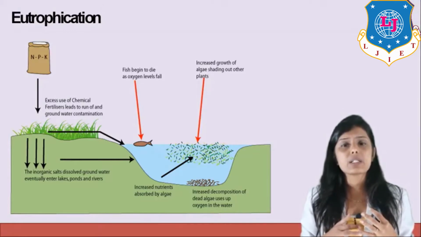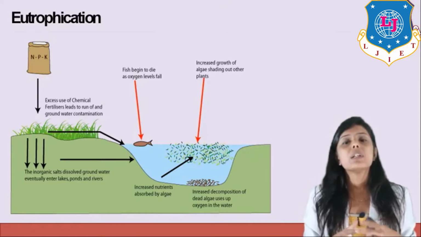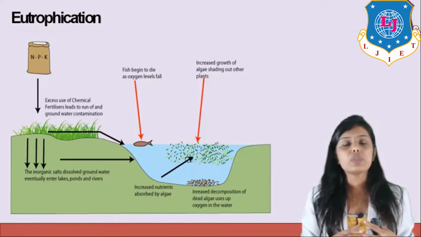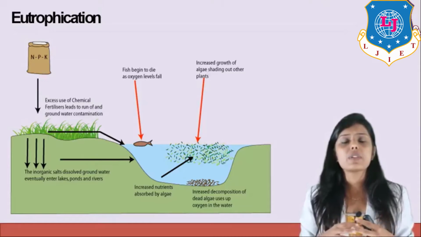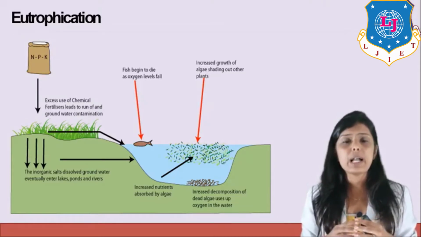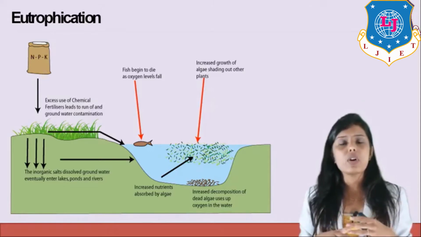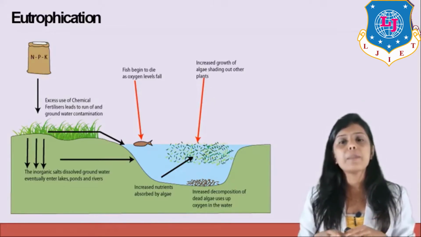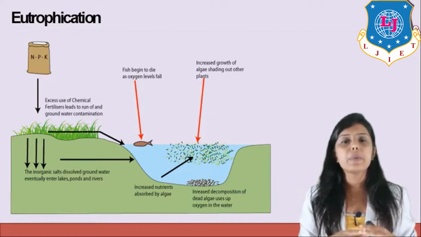As the algae increases, it also dies very fast because the lifespan of algae is very short. As it dies, decomposition happens through bacteria. Bacteria decompose it by utilizing dissolved oxygen. The standard concentration of dissolved oxygen is 8 to 15 milligram per liter. As bacteria utilize the oxygen, the concentration will lower from 8 to 15 milligram per liter to 5 to 8 milligram per liter.